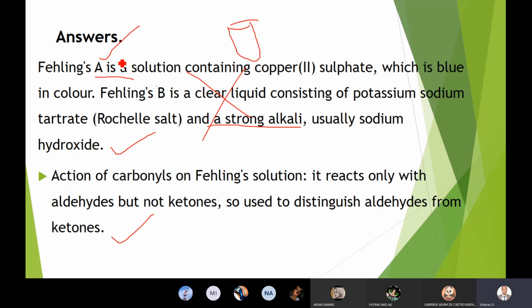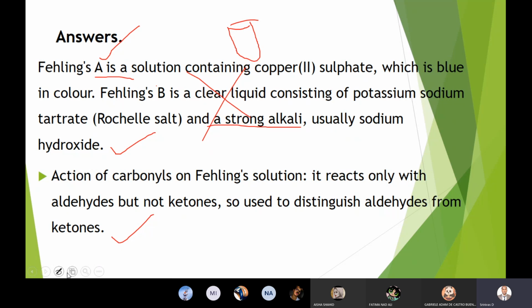Fehling's A and Fehling's B we will have in the lab before doing an experiment or identification tests. Then we mix these together to get Fehling solution, and that Fehling's reagent can be used to distinguish between aldehydes and ketones. Am I clear now?